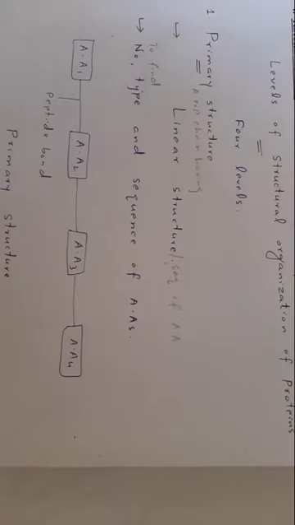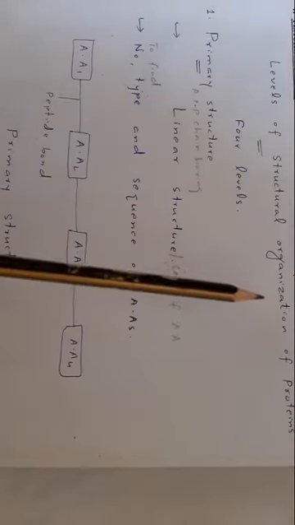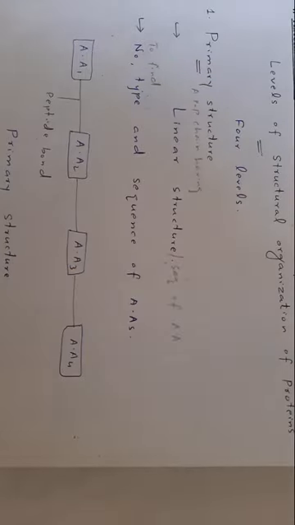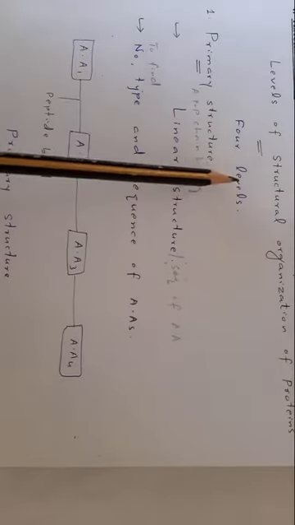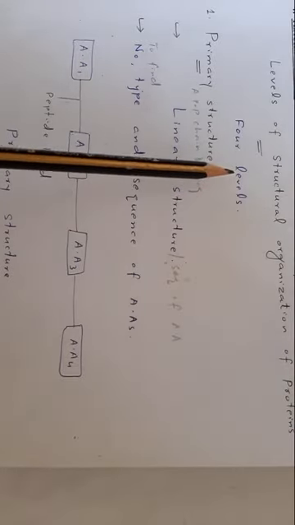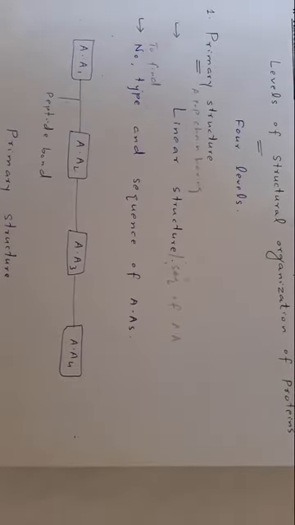Now, levels of structural organization of proteins, meaning how proteins are structurally organized. There are four levels of organization of protein molecules. Those four levels are primary, secondary, tertiary, and quaternary structures.